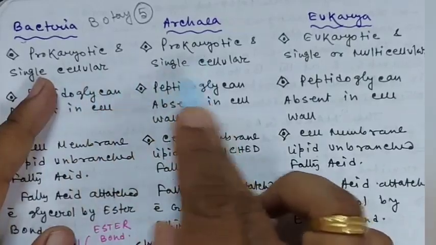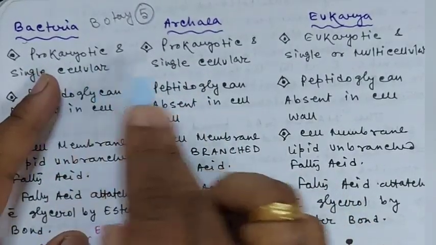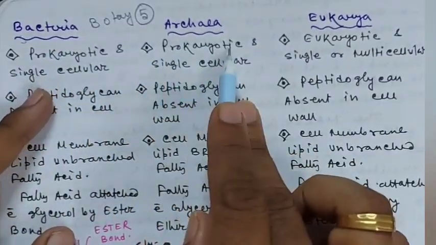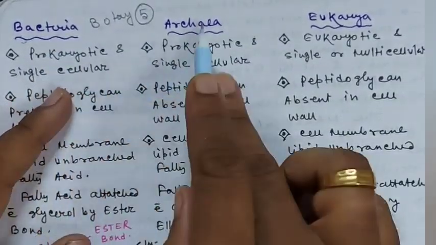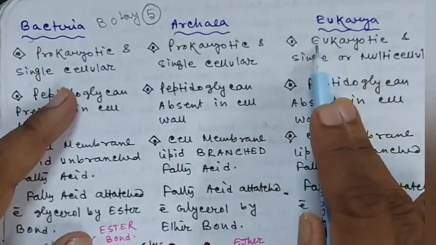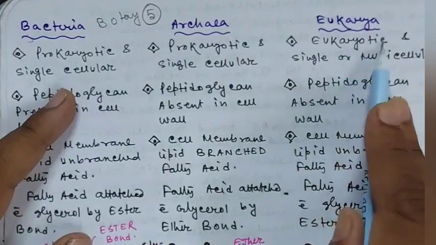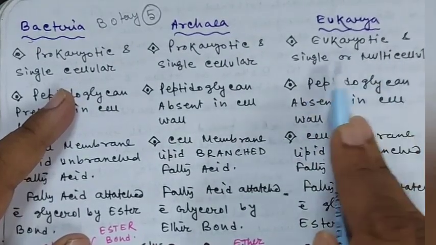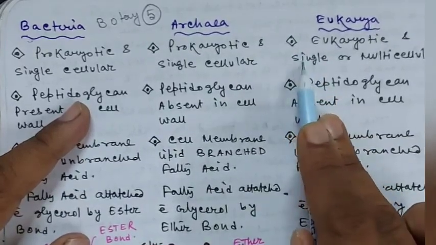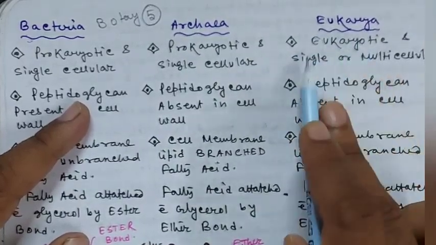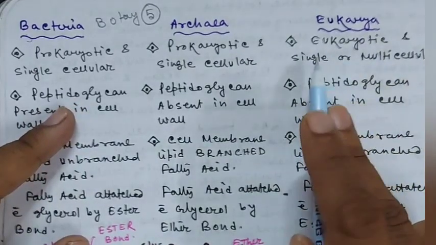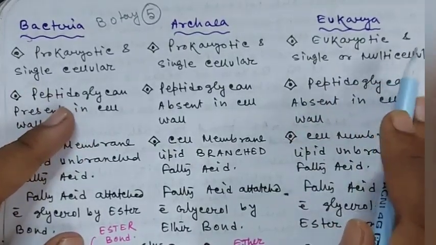The bacteria and the Archaea are both prokaryotic and single cellular, right? But the members of domain Eukarya are eukaryotic and may be single or multicellular. You know, many algae and fungi may be single cellular, and kingdom Protista, which is included under domain Eukarya, is also single cellular. Many of the organisms are multicellular. So in this domain you can find both single and multicellular organisms.